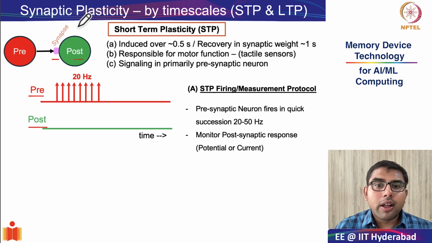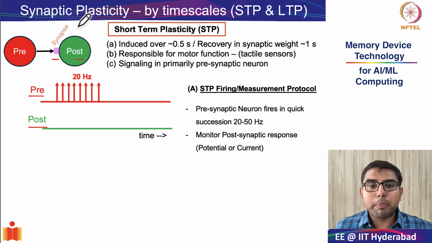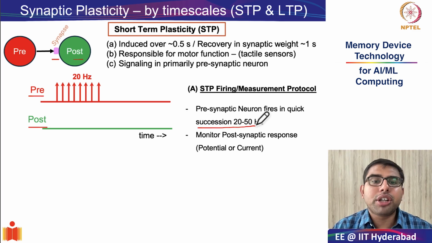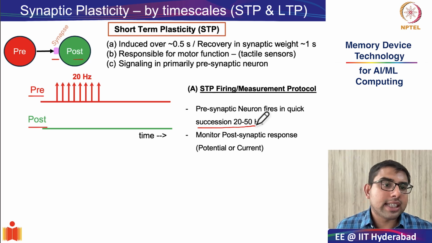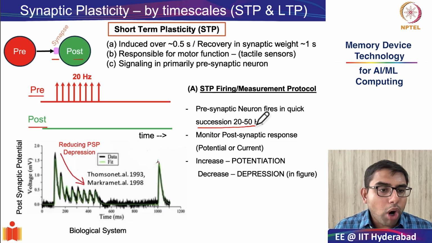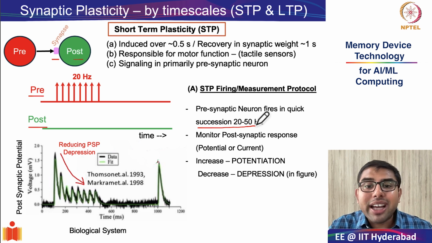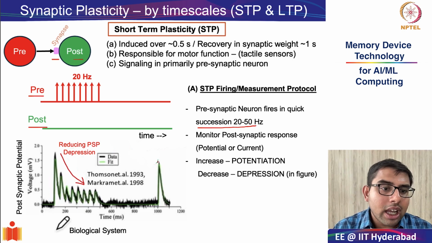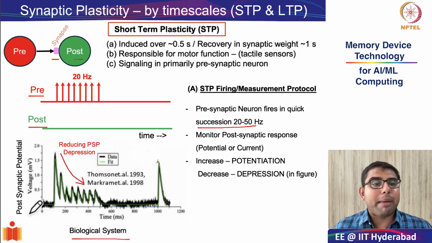So as you can see, the firing protocol in short-term plasticity involves only the firing of the presynaptic neuron in very quick succession or bursts of roughly 20 to 50 hertz. Such kind of spiking bursts happen in the presynaptic neuron. What we do is we check what is the behavior in the postsynaptic response. Sometimes we measure the postsynaptic potential or current depending on what is convenient. So in this work, which is coming from a biological system, what you are measuring is the postsynaptic potential.